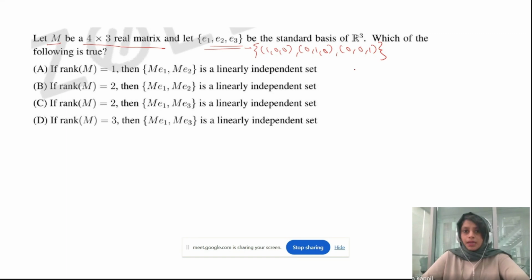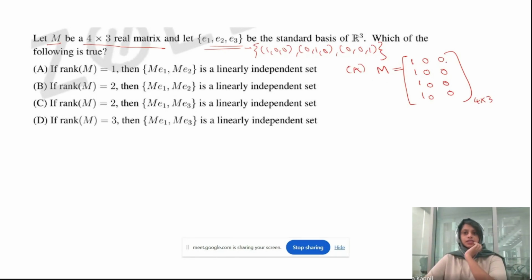If the rank of M is 1 and it is a 4 by 3 matrix, let's make a matrix M for option A. I'm making M a matrix having rank 1, with 4 rows and 3 columns. It's a 4 by 3 matrix. I'm choosing M like this. It has rank 1, right? And then ME1, ME2 will be a linearly independent set. A linearly independent set doesn't have the 0 vector, right?